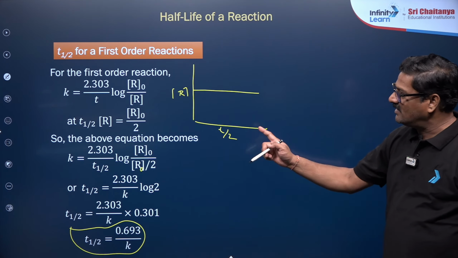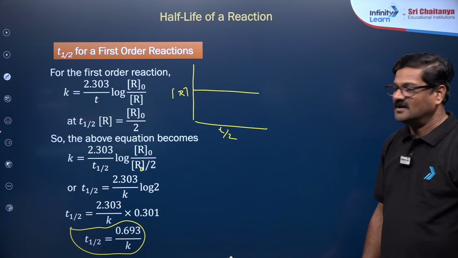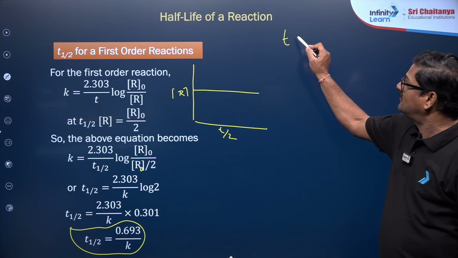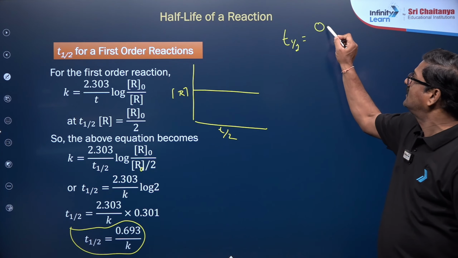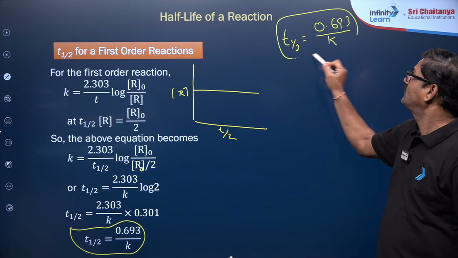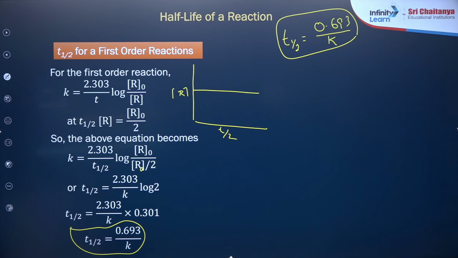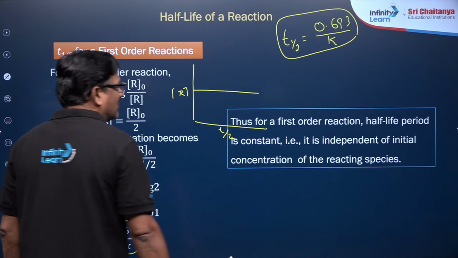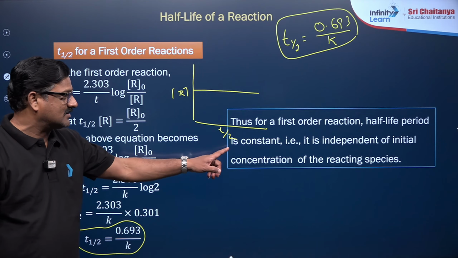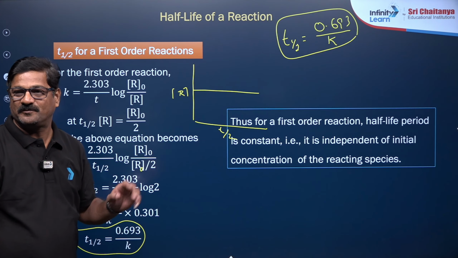That's very important. If T half is given, you can calculate K. If K is given, you can calculate T half. That is a quite useful expression. T half is simply 0.693 by K, where K is the rate constant. Thus, for the first order reaction, the half-life period is constant. It is independent of the initial concentration of the reactant species.